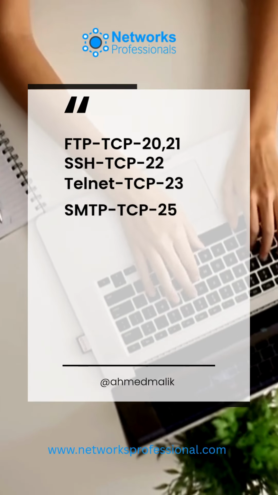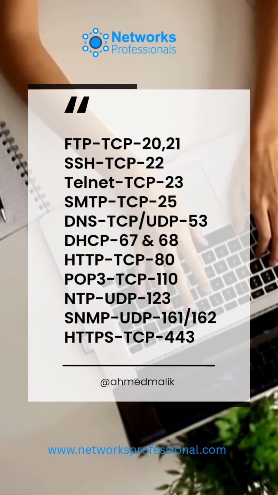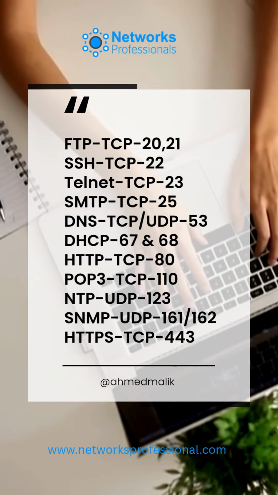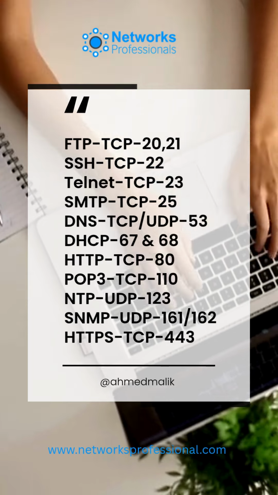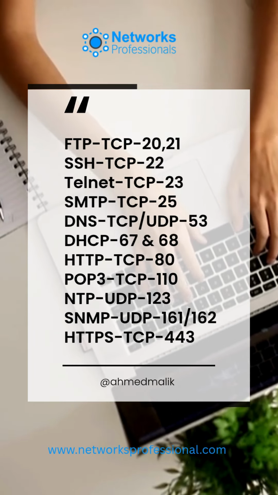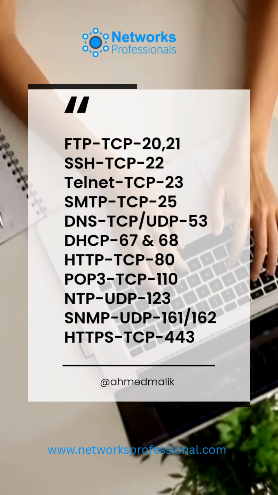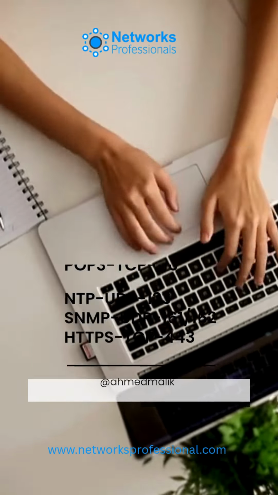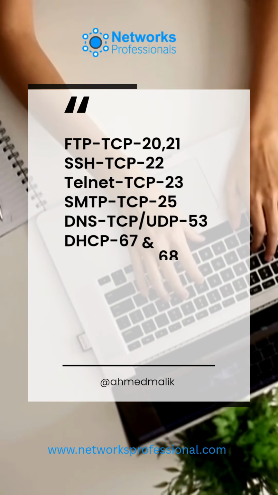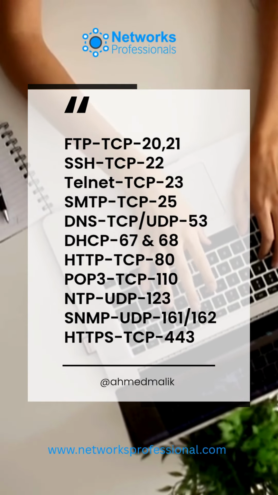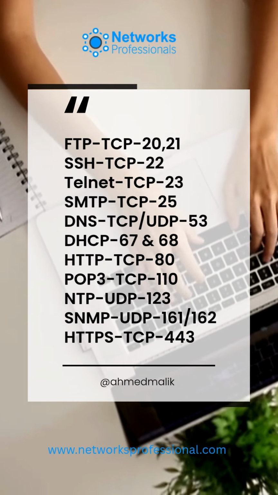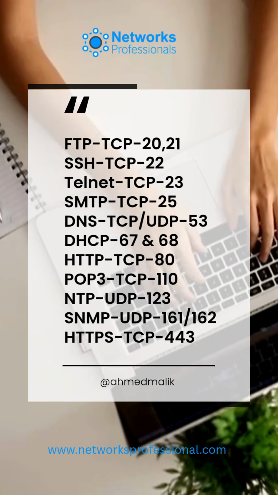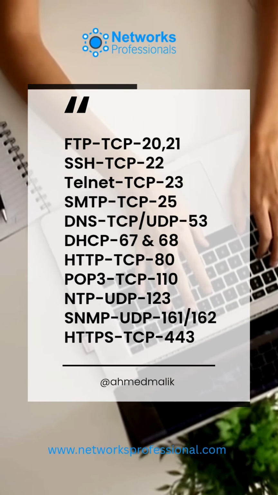Here are some important examples. FTP TCP 20, 21, SSH TCP 22, Telnet TCP 23, SMTP TCP 25, DNS TCP, UDP 53, DHCP 67 and 68, HTTP TCP 80, POP3 TCP 110, NTP UDP 123, SNMP UDP 161, 162, HTTPS TCP 443.